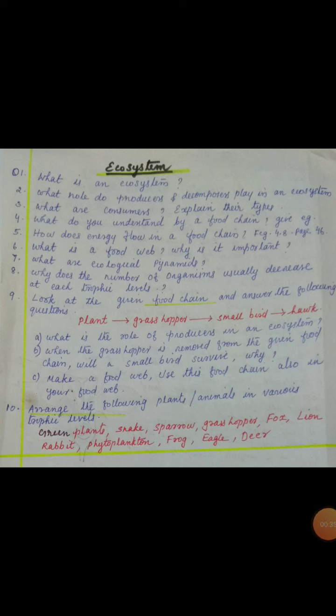The first question is, what is an ecosystem? In your book, page number 43, on the top, key points, the answer is given. All the interacting organisms in an area together with its non-living components constitute an ecosystem. Another answer for this question: an ecosystem is a unit in which different living organisms interact with their physical environment. That is the answer for this question.